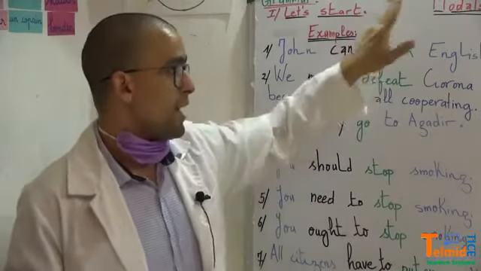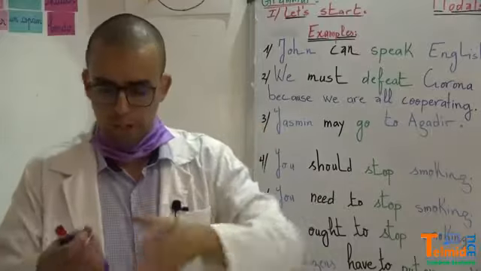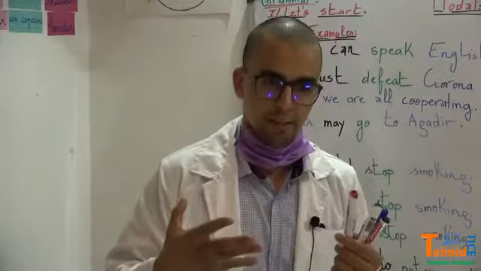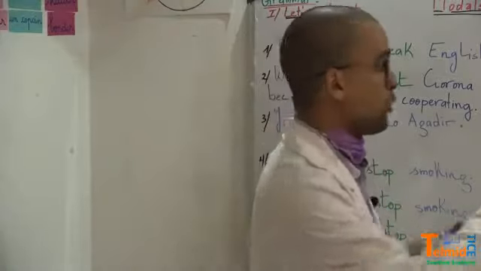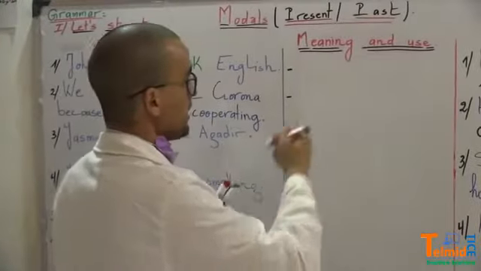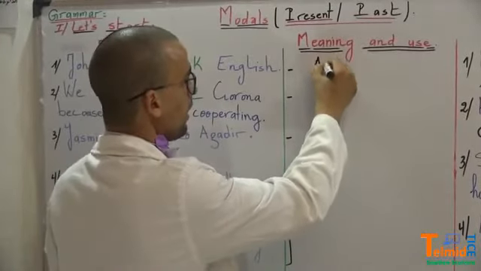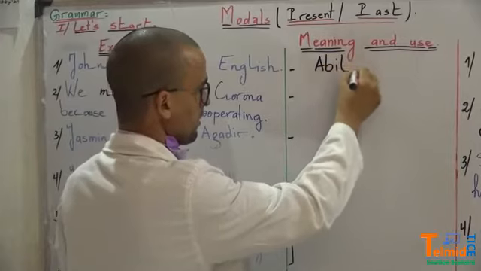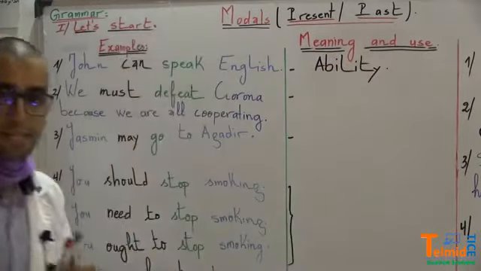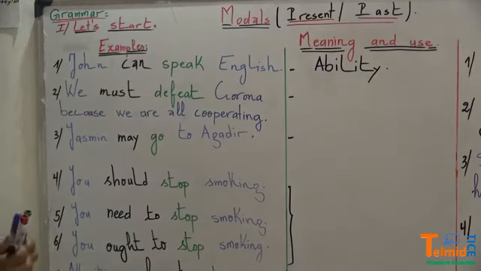The meaning and use of can here is to express ability, which means he is able to or she's able to. Can expresses ability. He is able to do something.